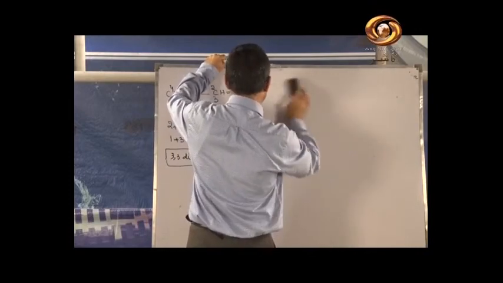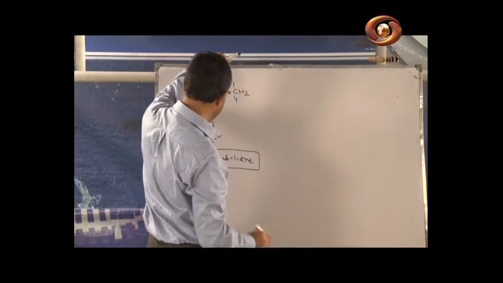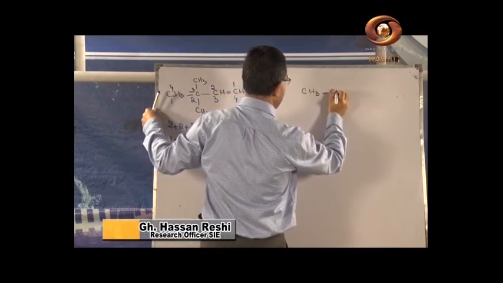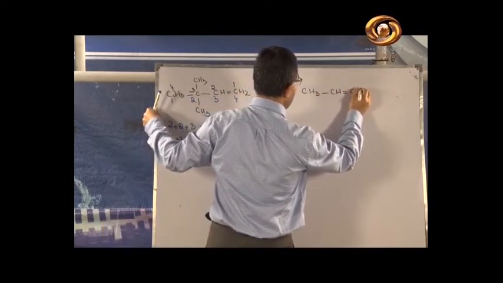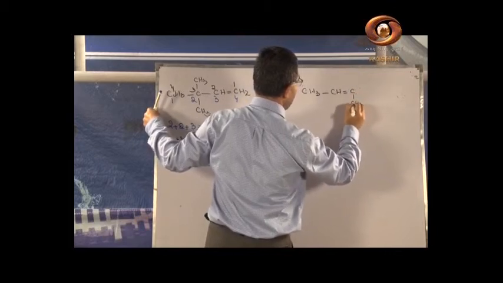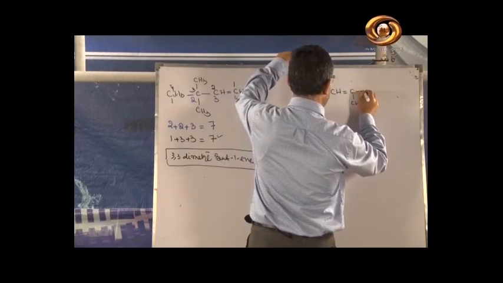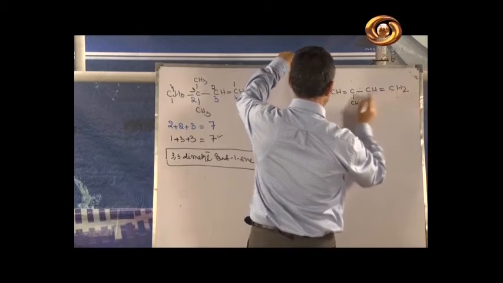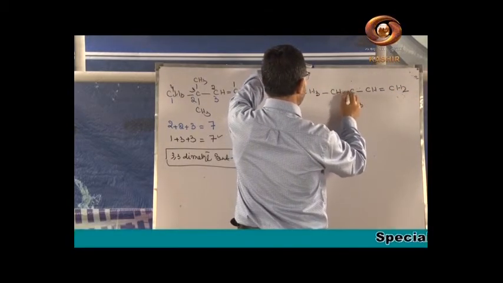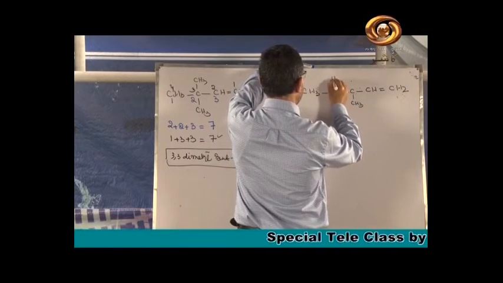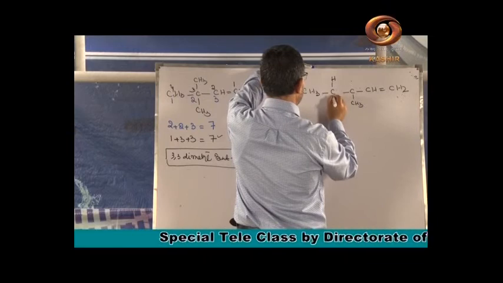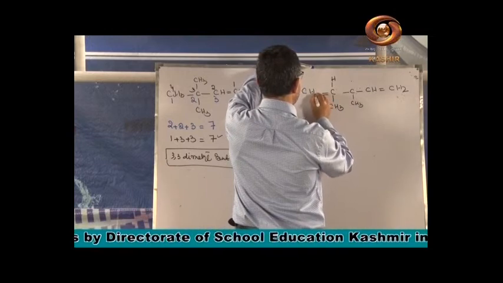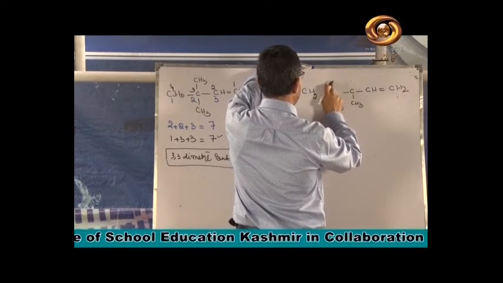Then we will take the alkynes. They will come in combined form. We will take a few compounds. We have the compound CH3, C, H, double bond C, CH3, and here a single bond, CH double bond CH2. See here we have the single bond, it is C, it is here H, and we have the double bond, it is here CH3, and we have here CH2 double bond. This is your compound.